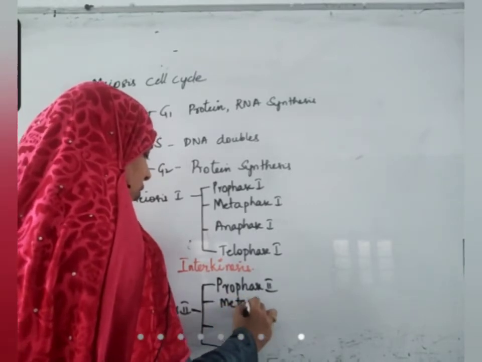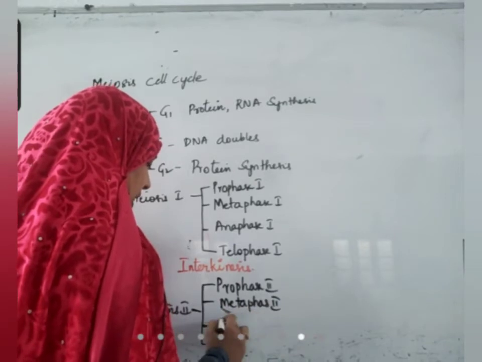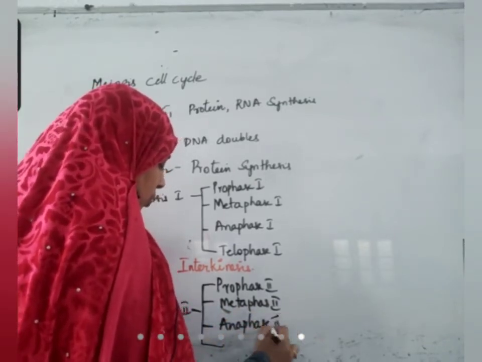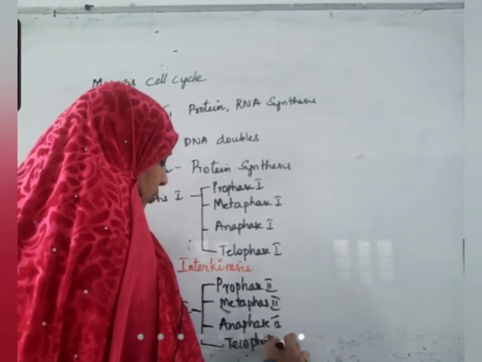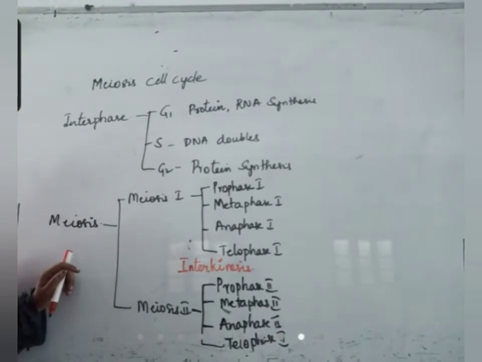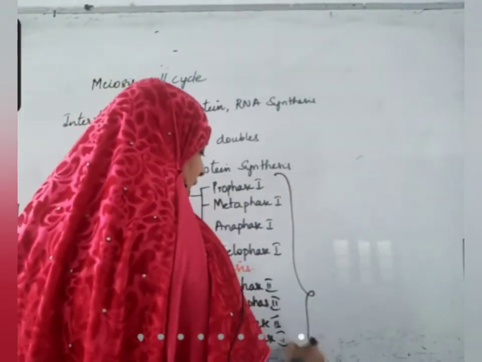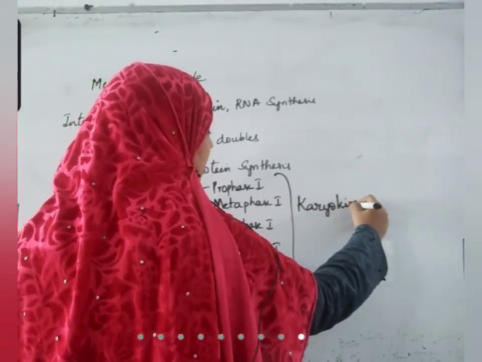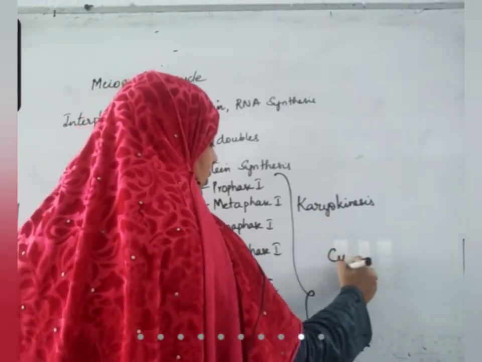metaphase 2, anaphase 2, telophase 2. After this, the total process of karyokinesis completes, and the cell again enters into cytokinesis.